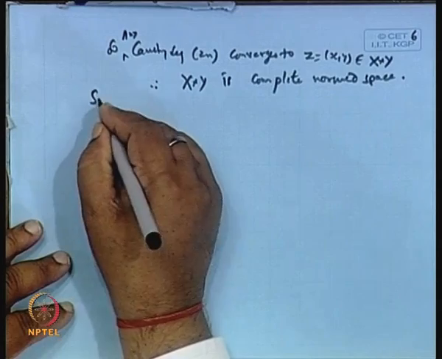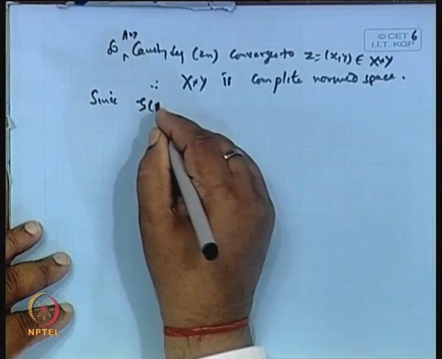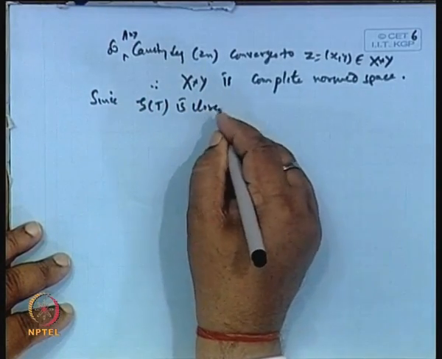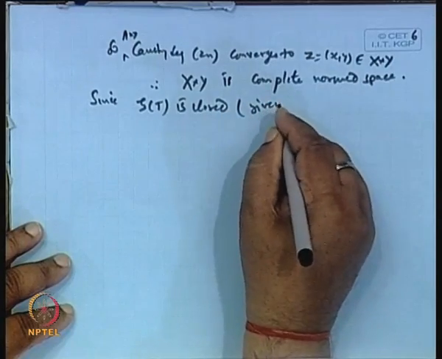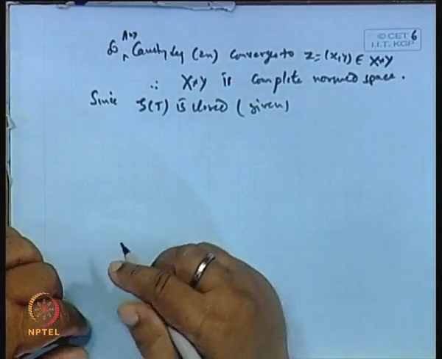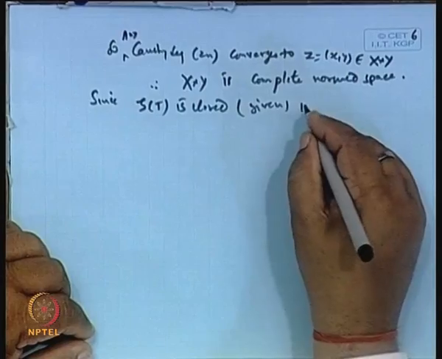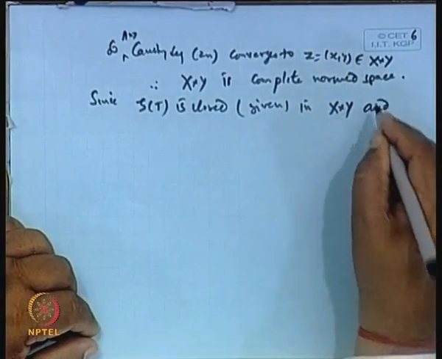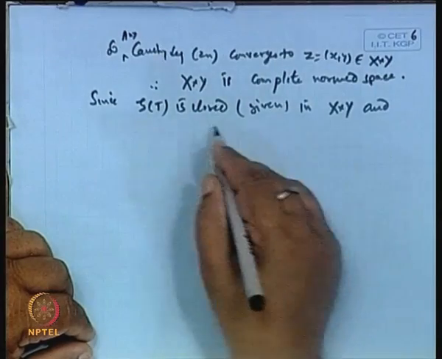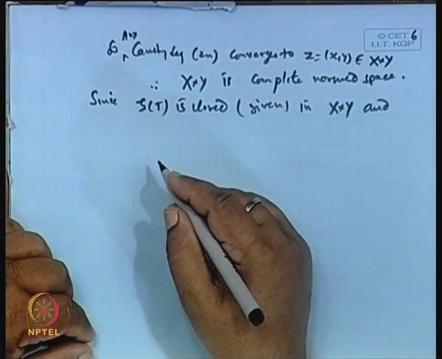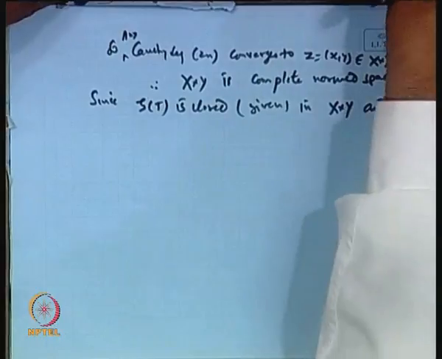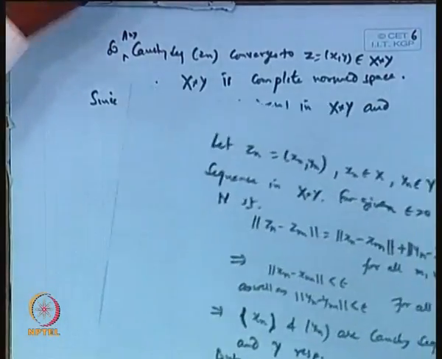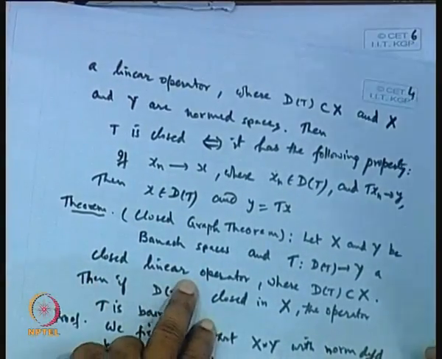Now, since the graph of T is closed, this is given by assumption, this is closed in X cross Y, okay, and the domain of T. Why is it closed? Because T is given to be a closed linear operator, because this was our theorem, T is a closed linear operator.